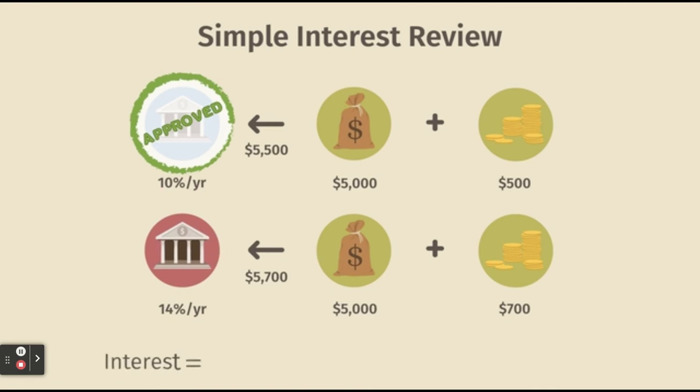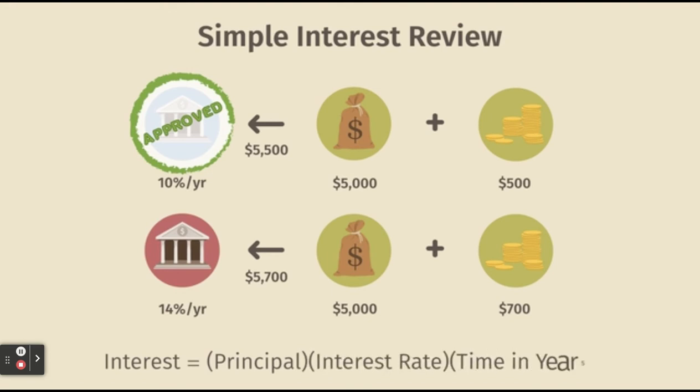To find simple interest, you must multiply the principal times the decimal form of the rate, or percentage, multiplied by the time in years.